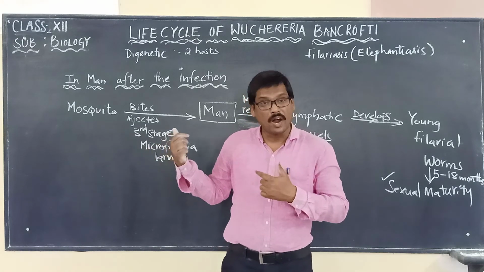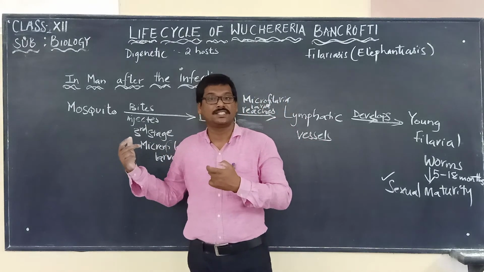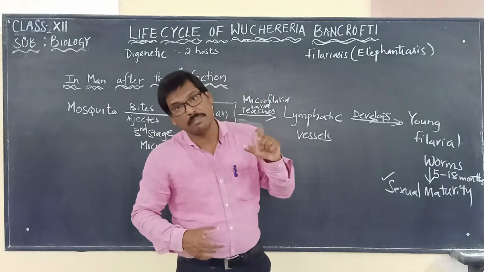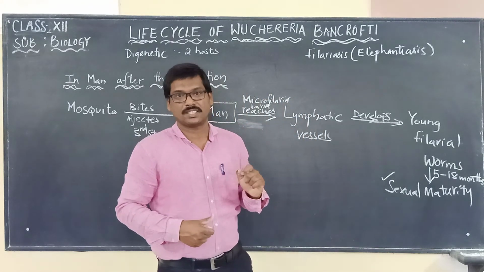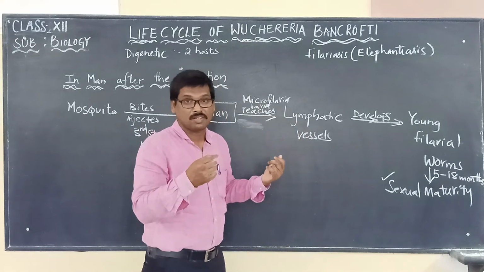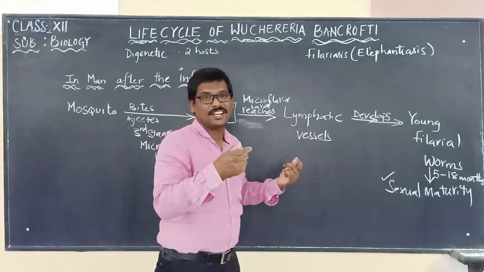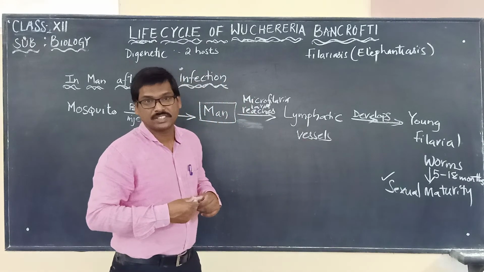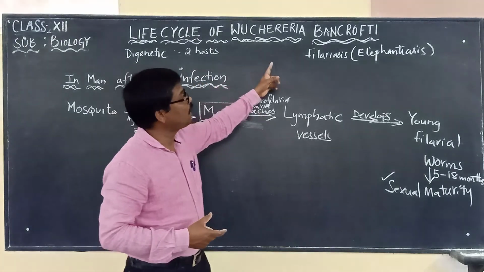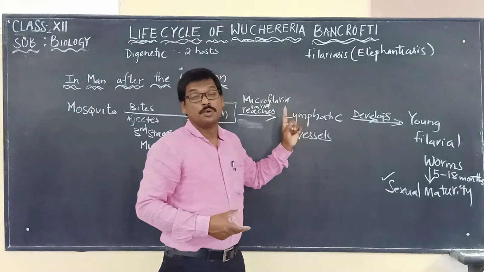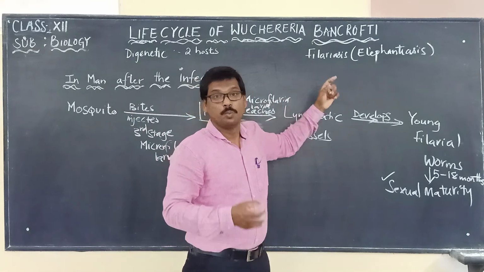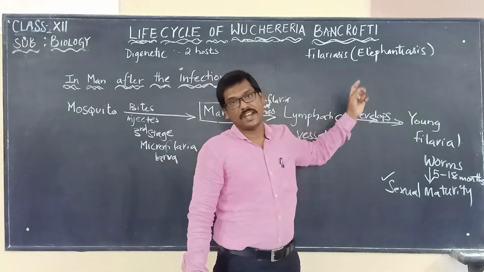In man, what is happening? We said that man is always the primary host or definitive host where the sexual life cycle is taking place. The second host is what? The female Culex mosquito, which is called the intermediate host or secondary host, where asexual reproduction will be taking place. So this is how the life cycle of Wuchereria bancrofti takes place, which is responsible for causing a disease called filariasis, which is well known as elephantiasis.